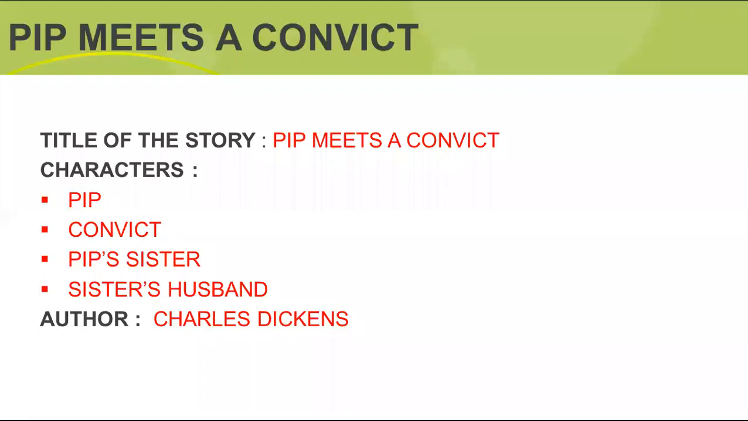As I have told you, a story is made up of different elements, so we have to keep a few elements of the story in mind. The first one is the title of the story, the name of the story: Pip Meets a Convict. Characters of the story: Pip, a boy; the convict, a prisoner; Pip's sister and sister's husband. And the name of the author, you should keep it in mind and remember: Charles Dickens. The name of the author is Charles Dickens.